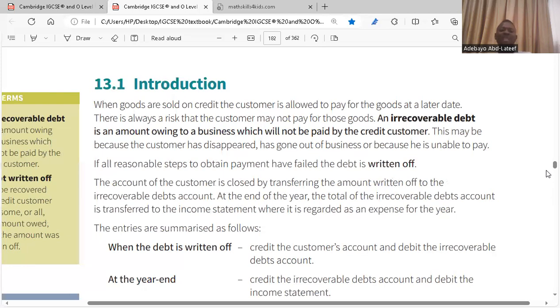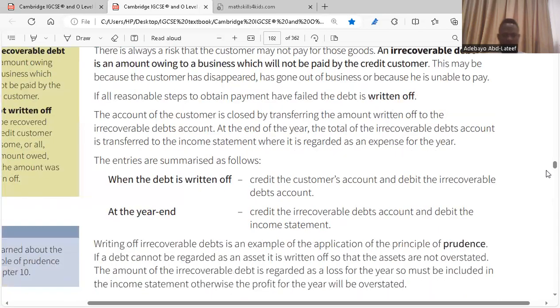If all reasonable steps to obtain payment have failed, then the debt is written off. So if you try all means possible to recover these debts and it's not coming forth, then it becomes a debt written off. It's bad debt, bad debt written off, because you've tried all possible avenues to recover the debt, but it's not coming forth. It's gone. Is it clear?